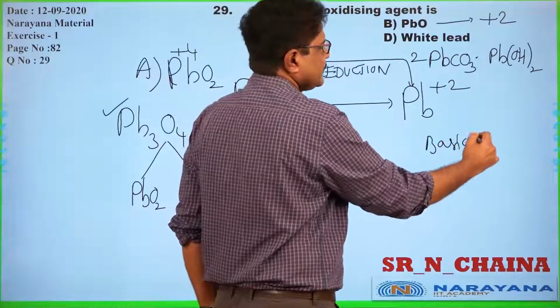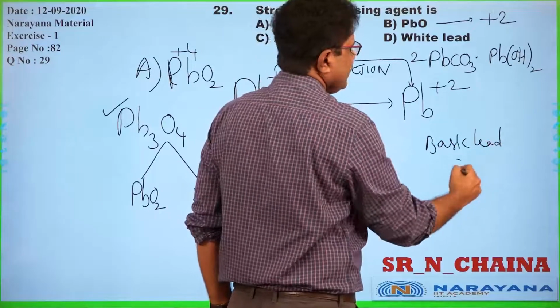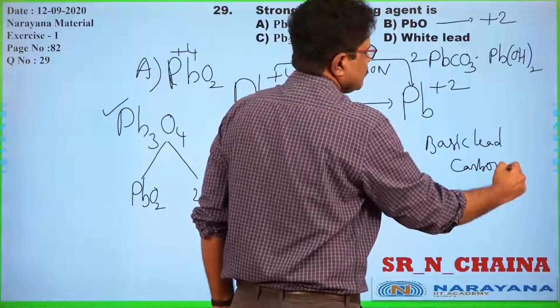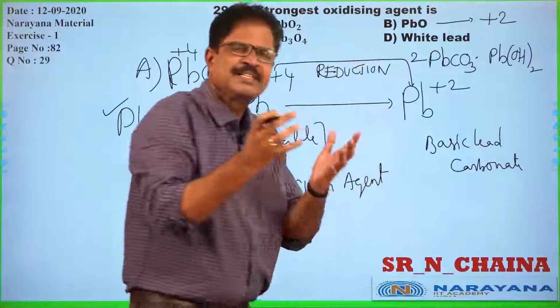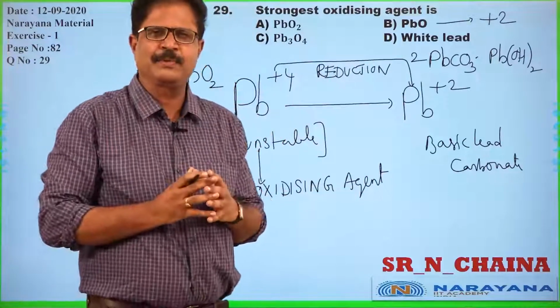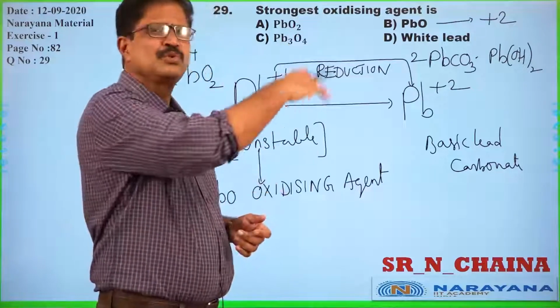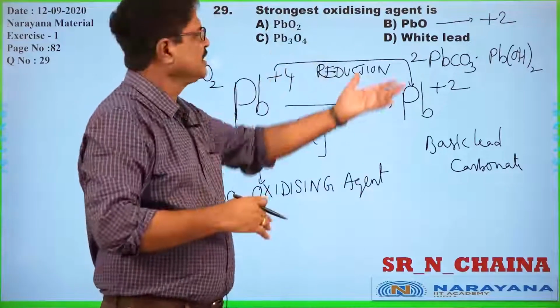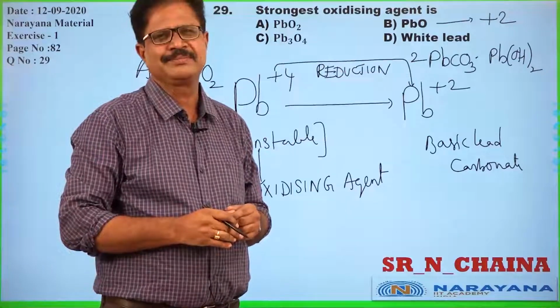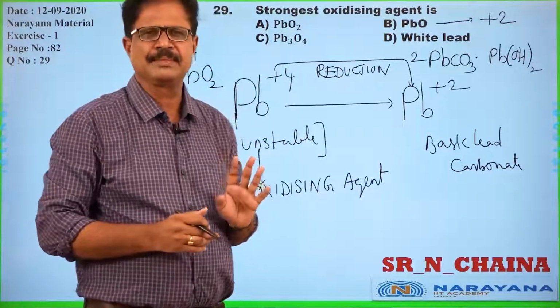It appears as a white powder, a pigment. In olden days, we used to paint the walls with white lead only, but it is most unstable.